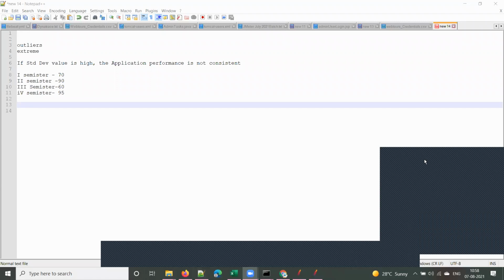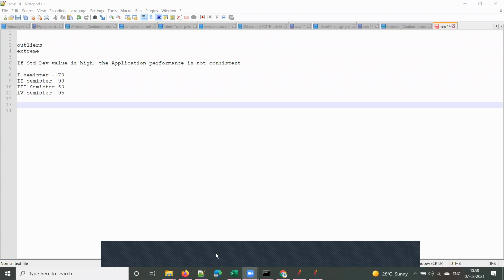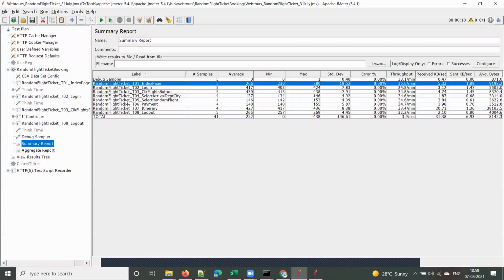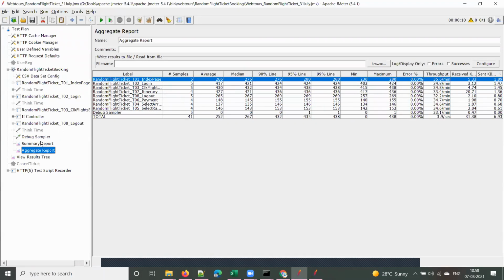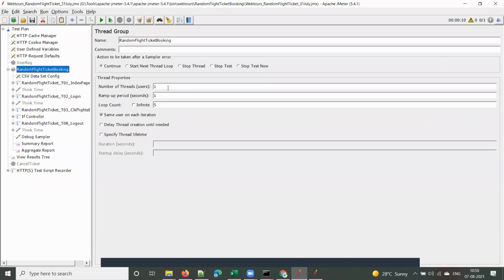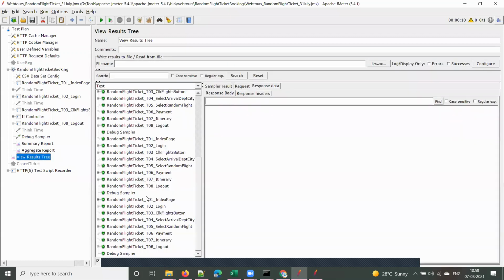Guys, I'll stop it here. It's already 11. I'll stop it here for today. Is there anything else that I missed? I covered the number of samples, average, min, max, standard deviation, error percentage, and throughput. I covered almost everything. There are different elements too, but that is a big topic again. In the next session we'll run the script for 100 users or 50 users, and I want to explain a few more things.